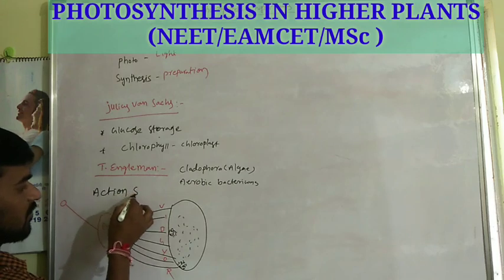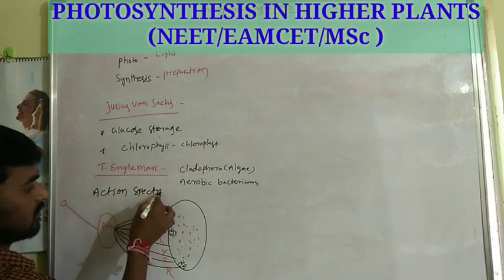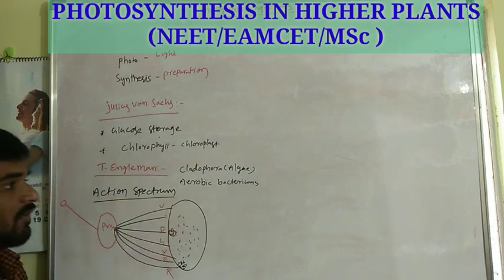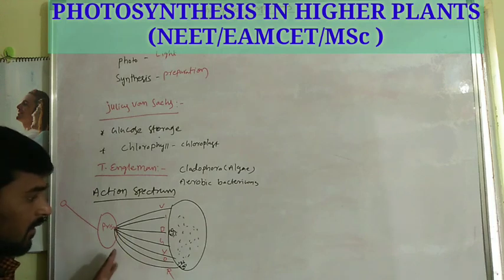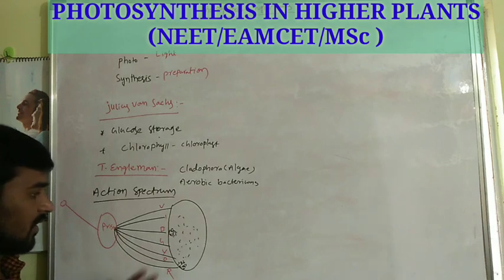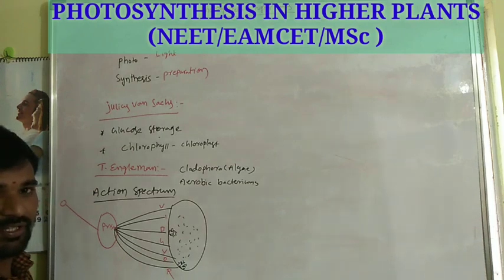The action spectrum of photosynthesis was shown by T. Engelmann using Cladophora and aerobic bacteria. So photosynthesis especially takes place in red and blue light in visible lights, and the plants take the red and blue light and reflect the green light.